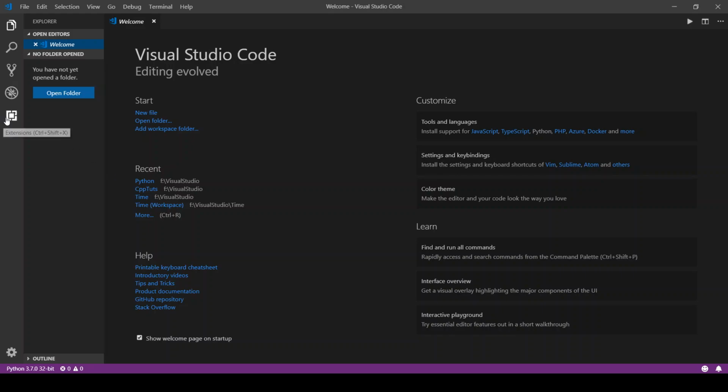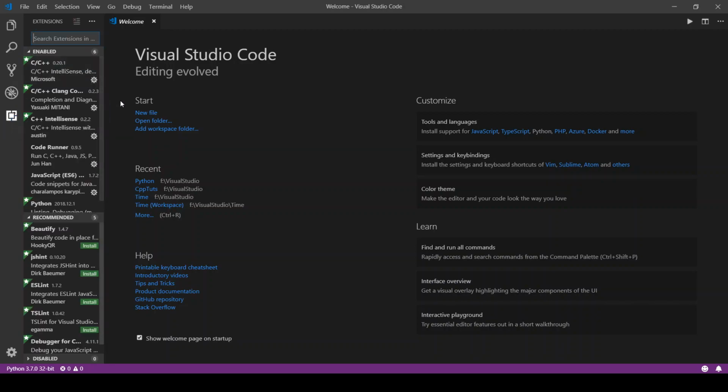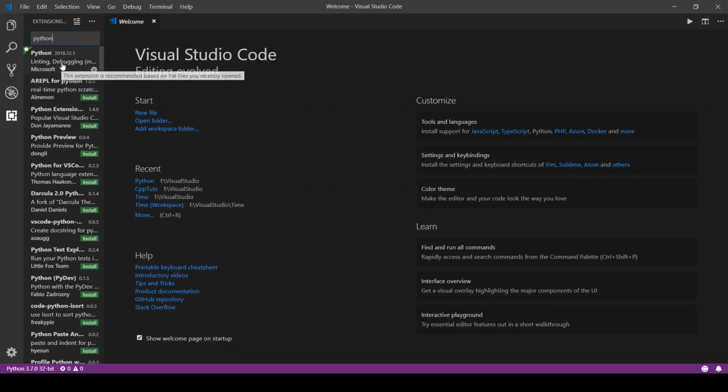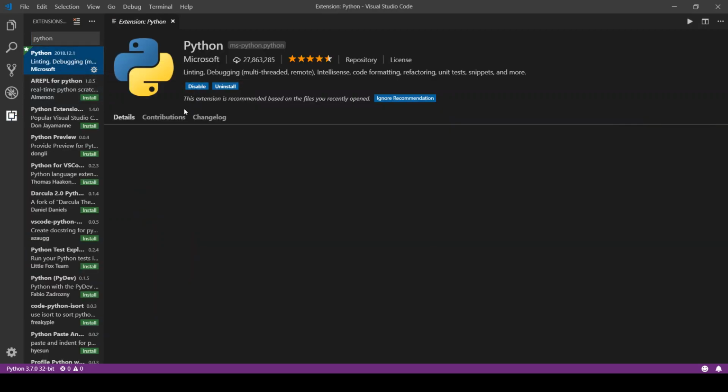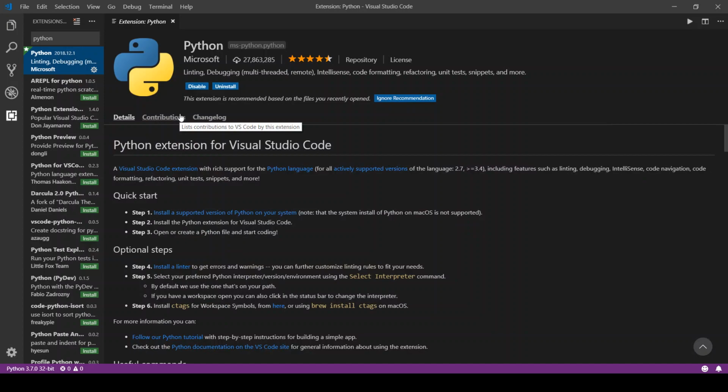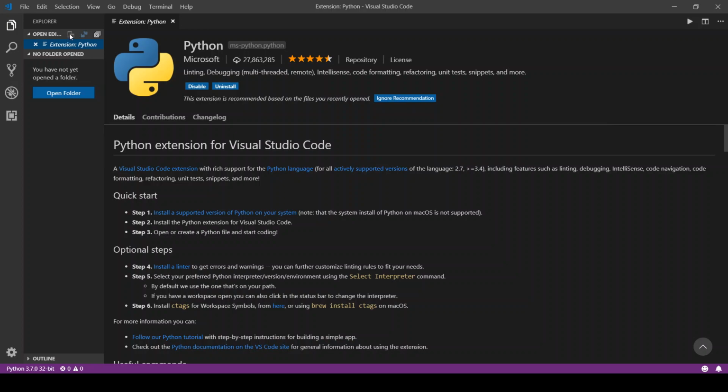Once you're here, you'll have to go ahead and head down to the extensions tab. I already have it downloaded, but type in Python and it should be the first one. And then go ahead and install this and then reload it. After that, go ahead and exit out of that.